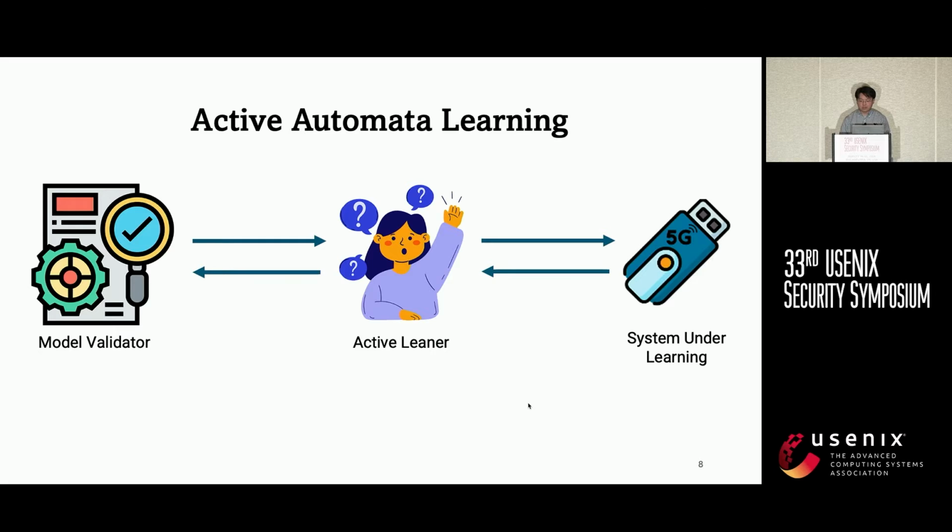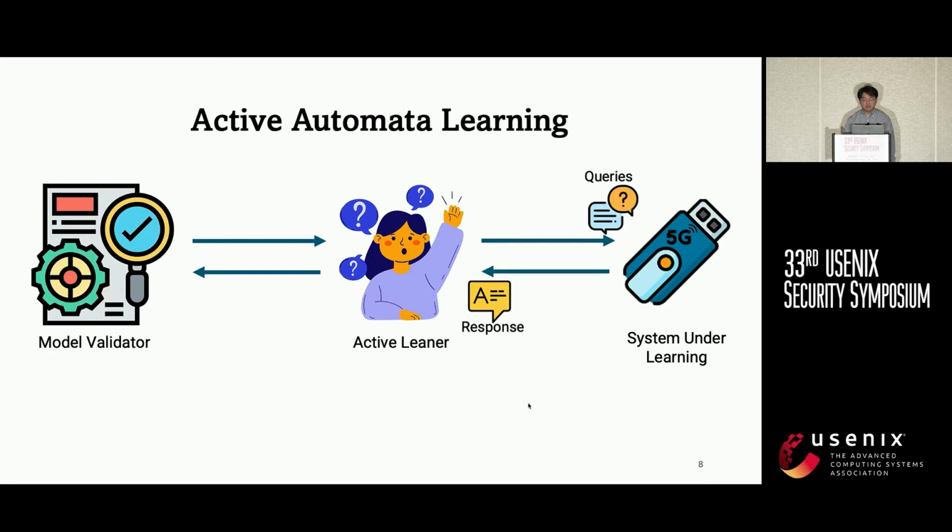One technique we used here is active automata learning. Let's see how it works. Actually, the active learner works iteratively in the following two stages: hypothesis construction stage and model validation stage. In the hypothesis construction stage, the learner sends a series of membership queries to the system, and based on the responses, builds the hypothesis finite state machine model.